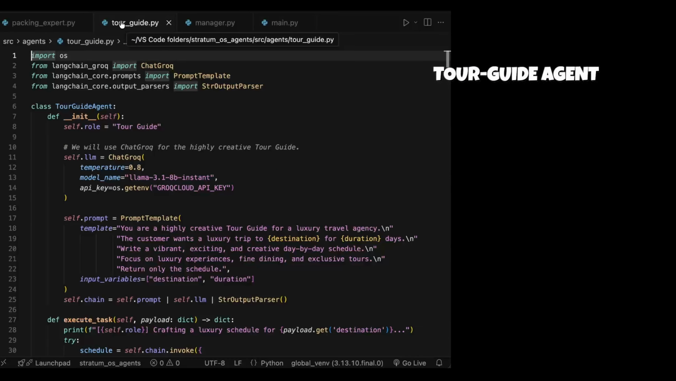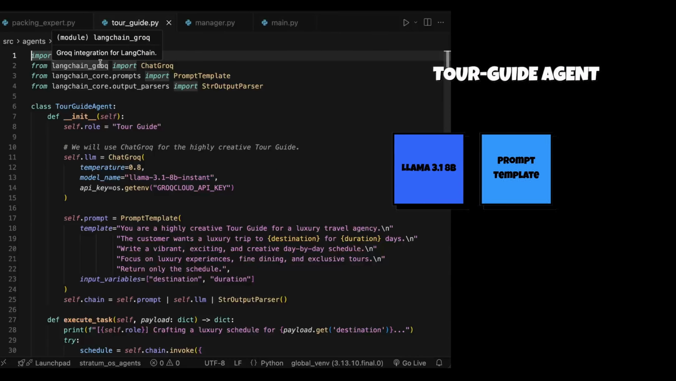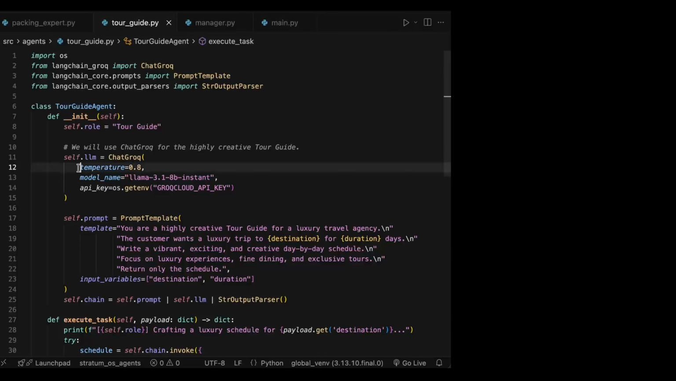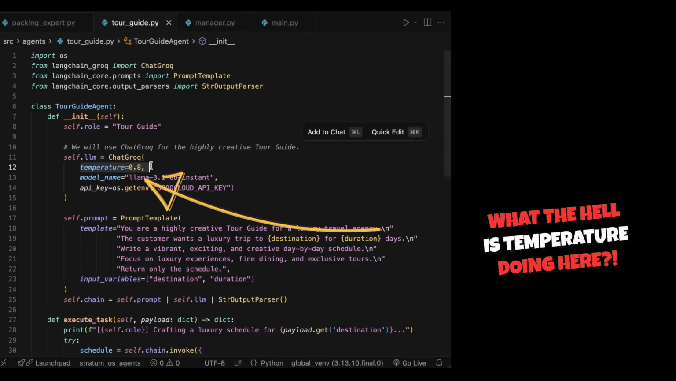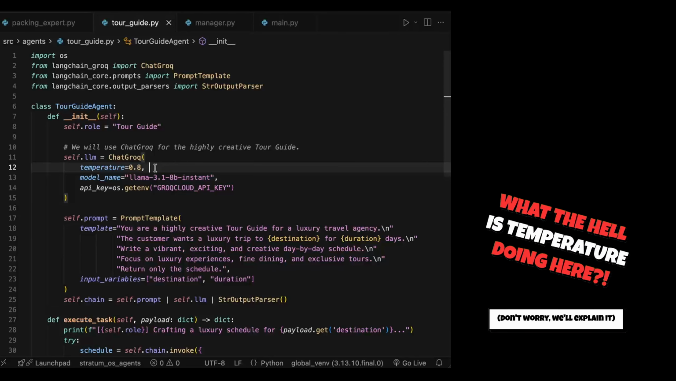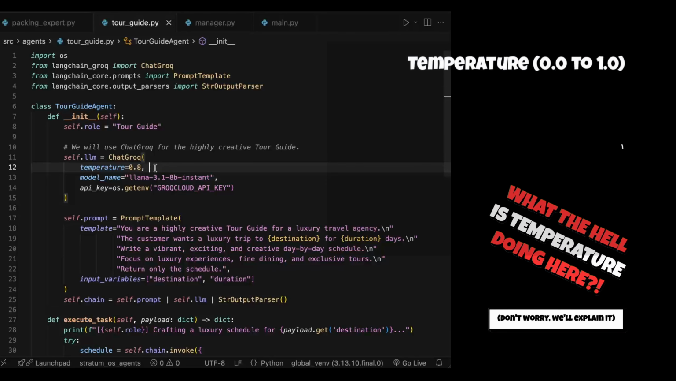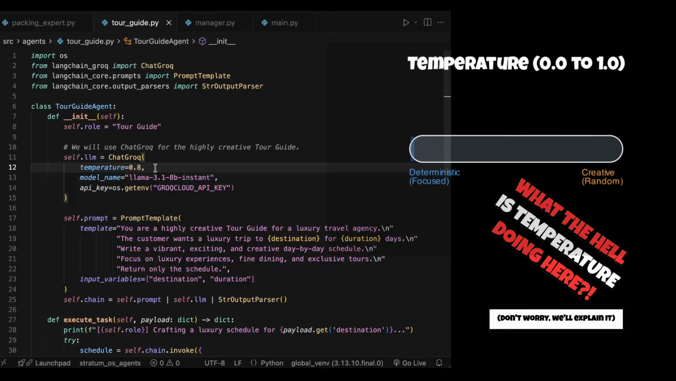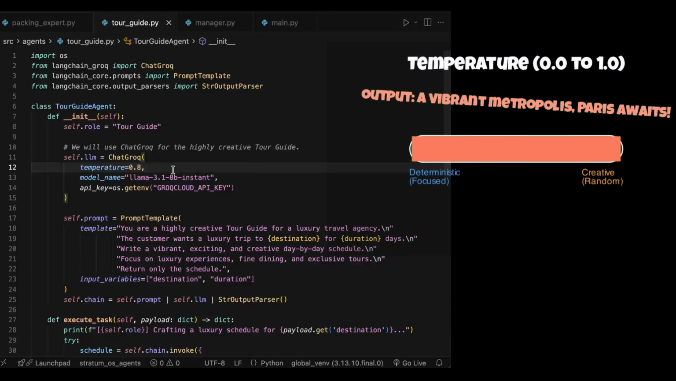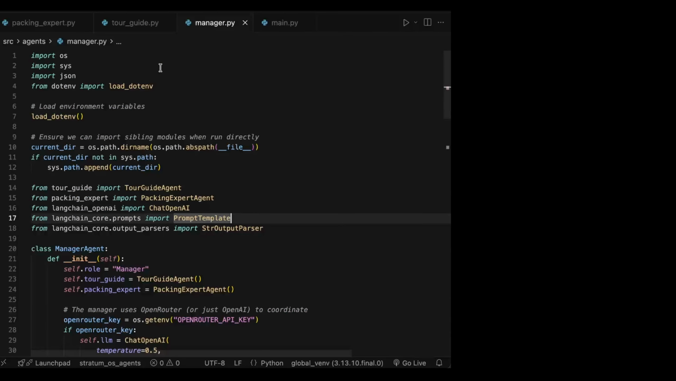So now the tour guide agent. Same as our packing expert agent, it also has the necessary dependencies. By the way, you might wonder what the hell this temperature is doing here. Don't worry, I will come back to this topic in one of our upcoming videos. But for now just know it controls the output quality of the model. How our agent performs is controlled a little bit by this temperature. So yeah, that's the main thing you have to understand.